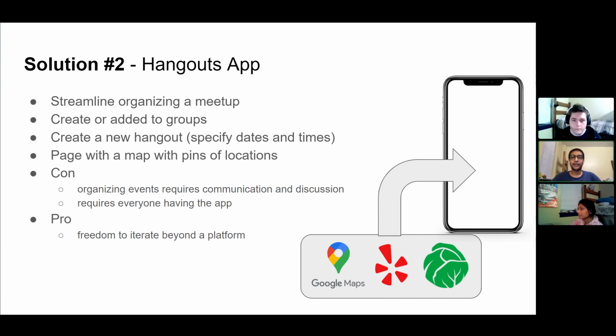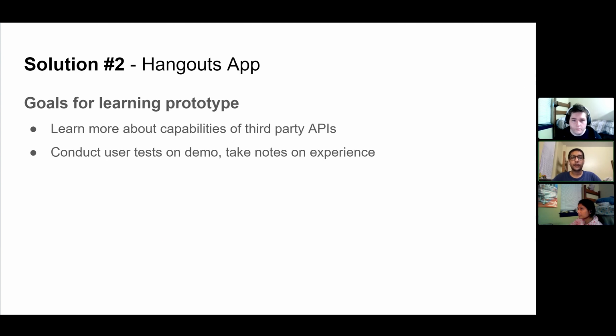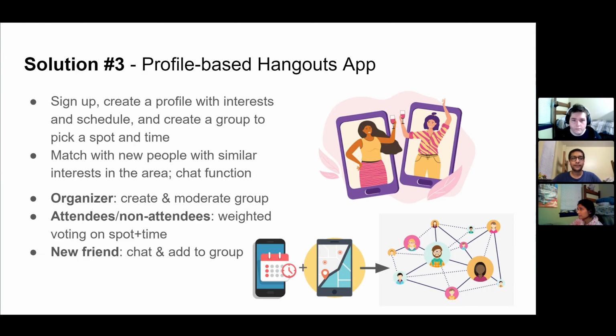A pro of a standalone app is freedom to develop beyond the limitations of a platform. Chatbots are very limiting in their interactivity. Our goals for this learning prototype revolve around learning more about the offerings and limitations of third-party APIs such as Yelp and Google Maps. Through creating test applications with basic API calls, we should be able to see the capabilities of these APIs in a mobile form factor.